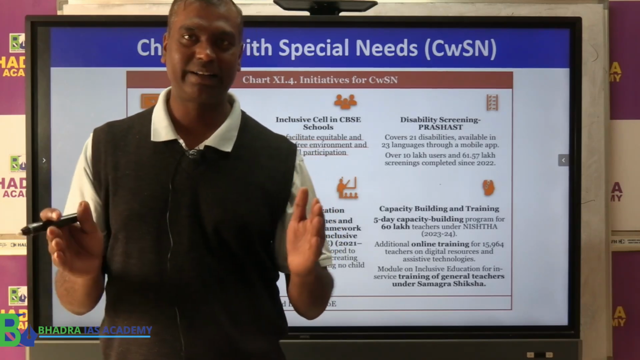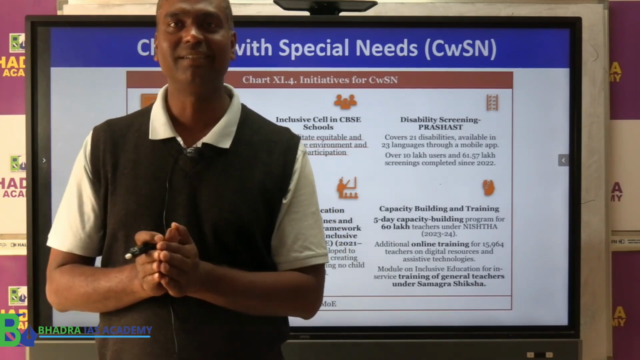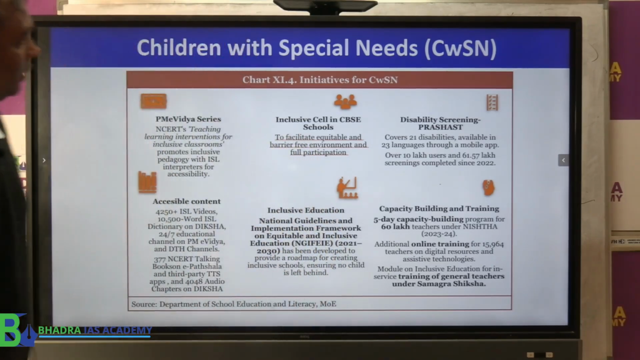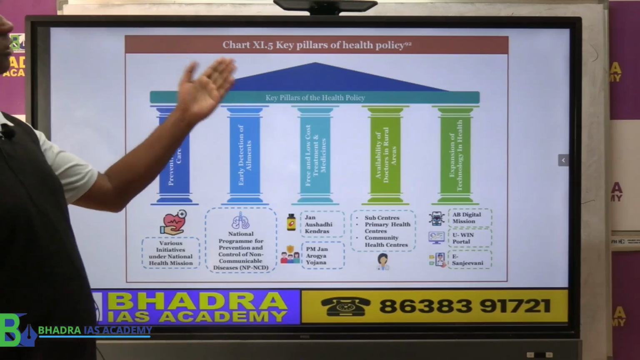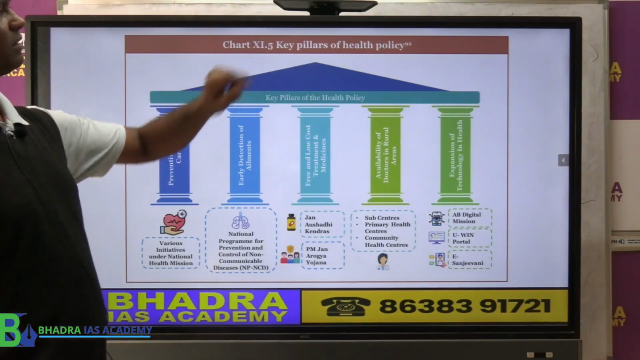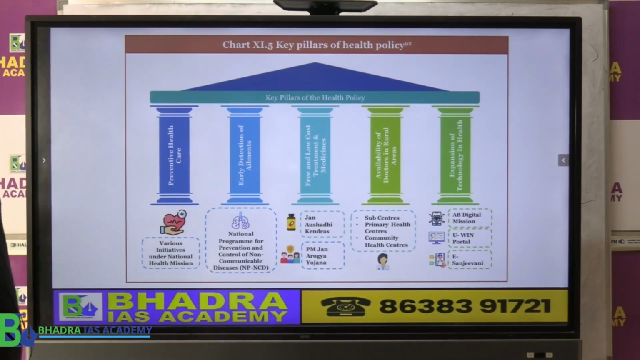So these are all the discussion which the economic survey gives us from the perspective of the educational sector in India. Now going to the second sector, the discussion is on the healthcare sector. Now in the healthcare sector, the government talked about 5 pillars, the 5 key pillars of health policy. Which are the 5 pillars?